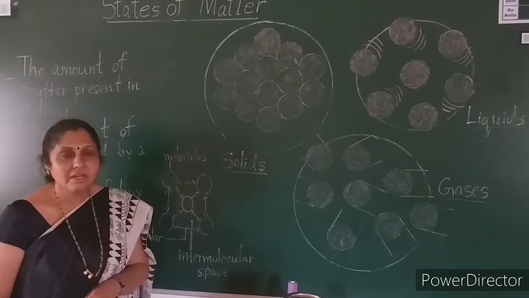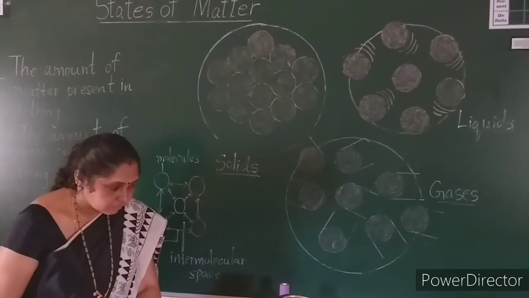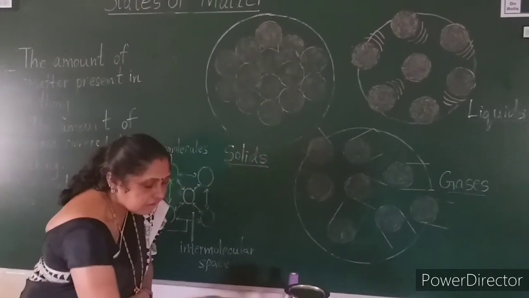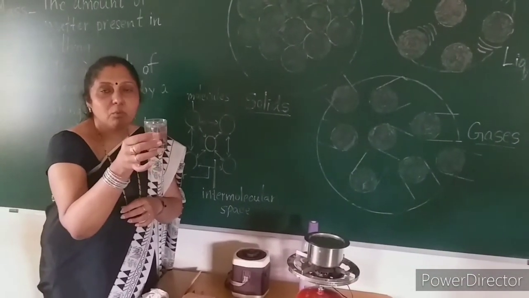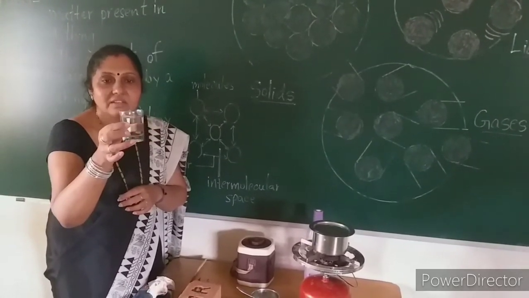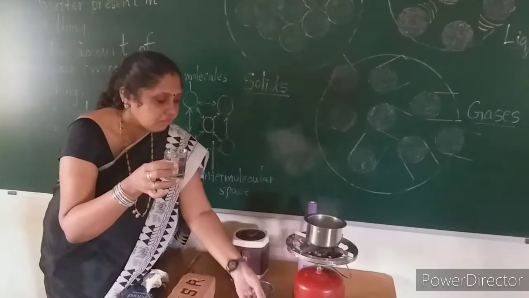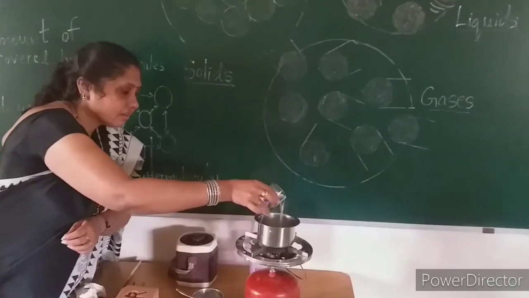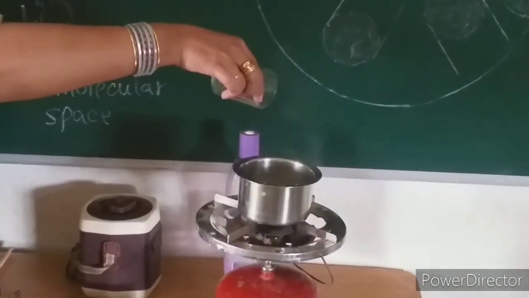So now I will show you some aspects that you can observe here. Very important one. I have taken the water in this cup, and now I am pouring it into this vessel. Do you see? The liquid is flowing.